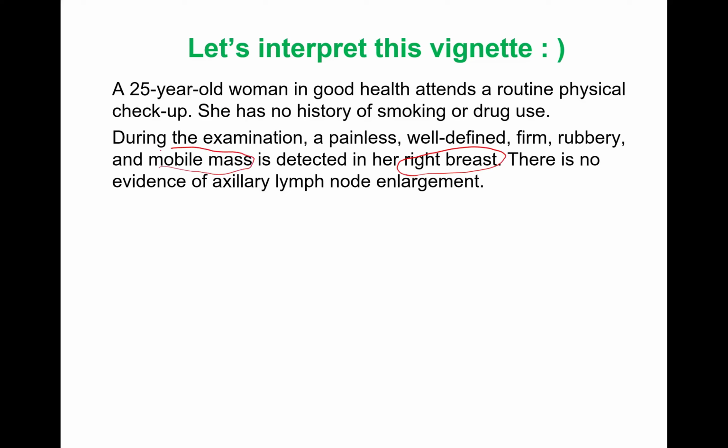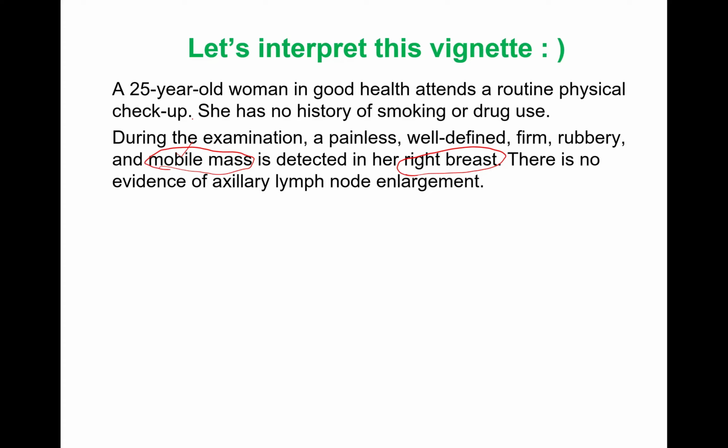This is also a very important finding. Remember why I'm saying mobile. Mostly you may think mobile means it can move, that means it has not attacked or invaded the surrounding tissues. So it seems from the medical examination to be a benign mass, but we don't know yet. We have to perform a biopsy and further tests, but let's understand further.